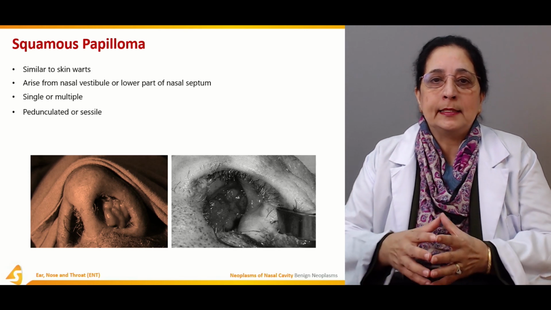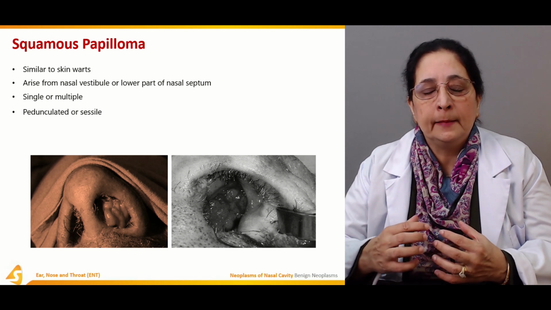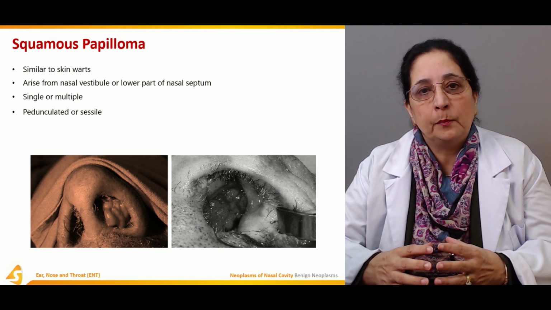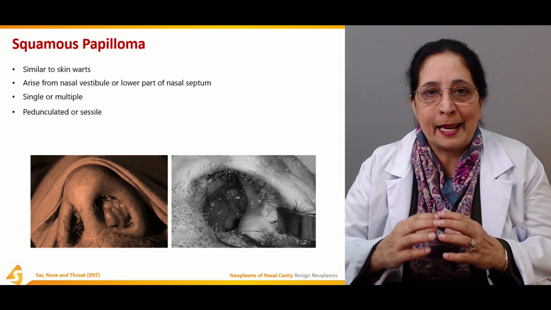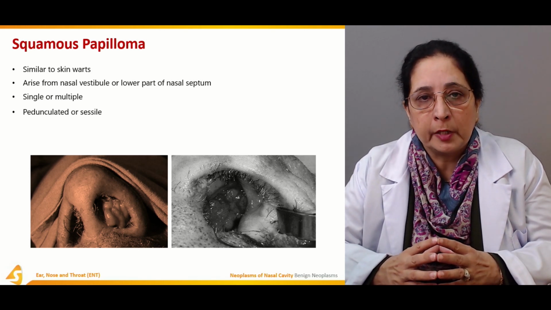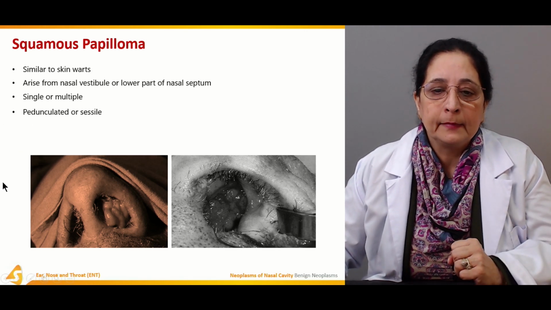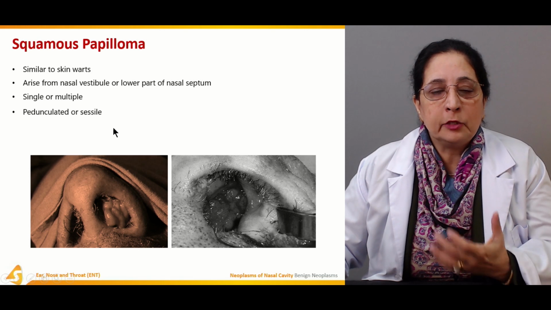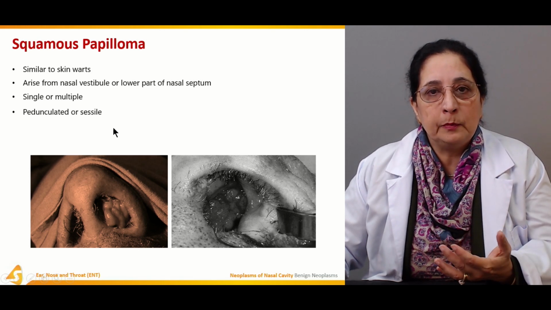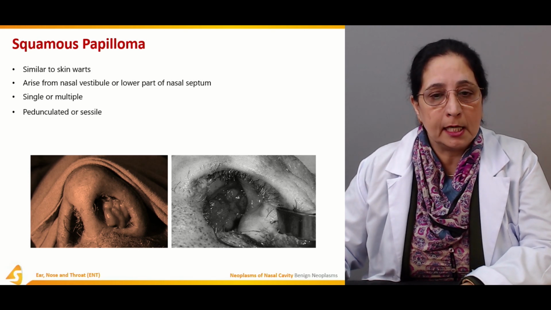Pedunculated or sessile. As we talked about the polyps, we know the sessile polyps are the polyps which are attached to the skin. They don't have any stalk attached to it. And the pedunculated are the ones that hang with a stalk. So same with the squamous papilloma, like the polyp, it might be sessile or pedunculated.